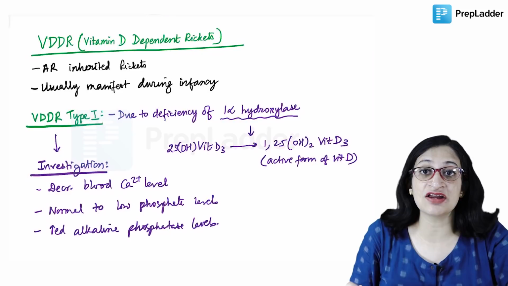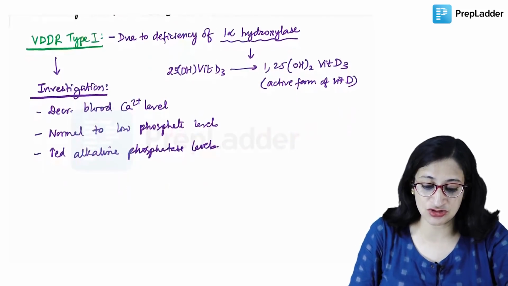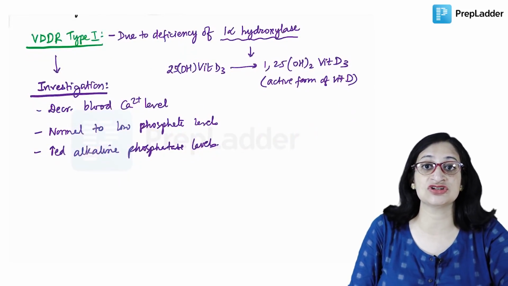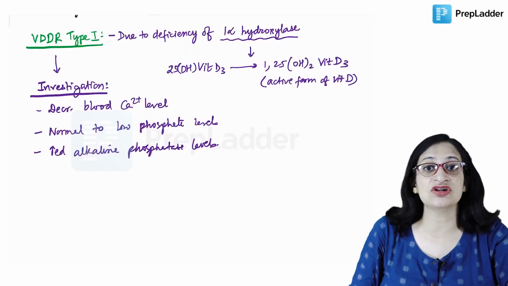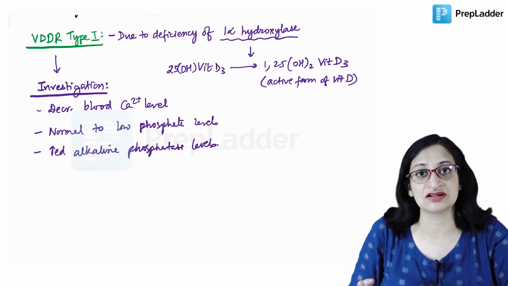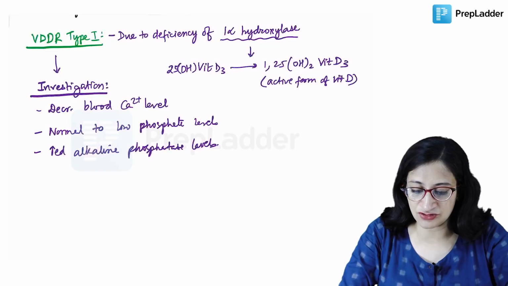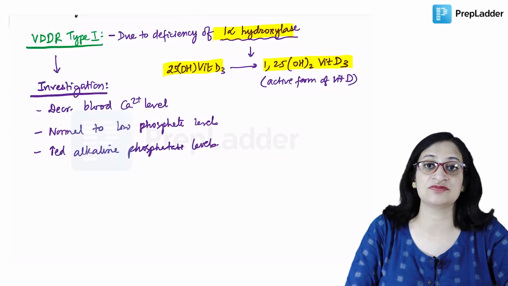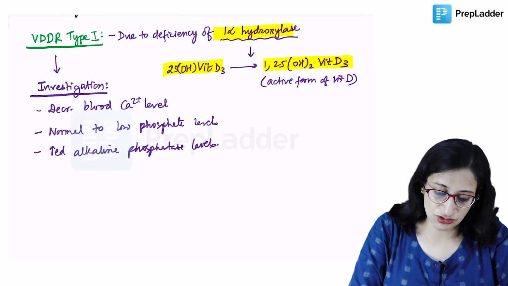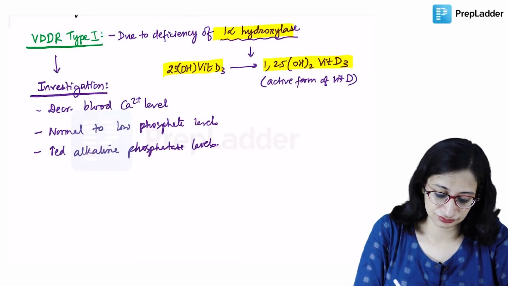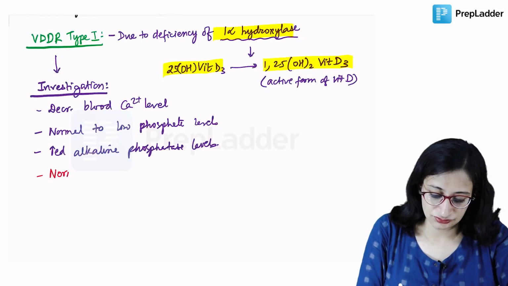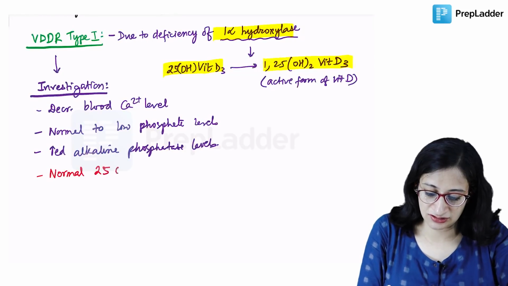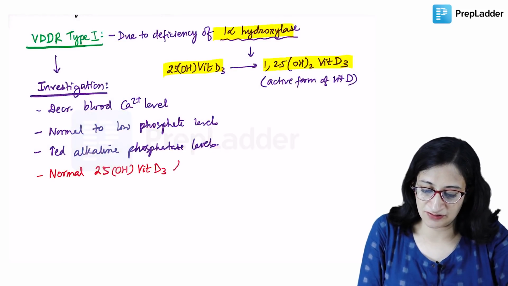And if you do the 25-hydroxy vitamin D3 levels, which we usually do to know whether vitamin D3 deficiency is there or not, that will also be normal, because there is no problem with that. There is a problem in the final conversion step, where the formation of 1,25-dihydroxy vitamin D3 takes place. So you will get normal 25-hydroxy vitamin D3 levels. Usually we do this vitamin D3 level only.